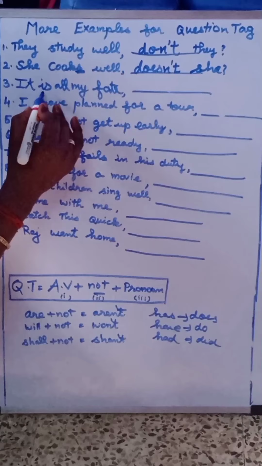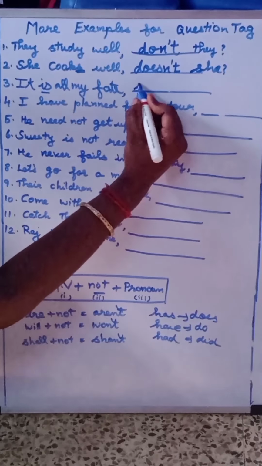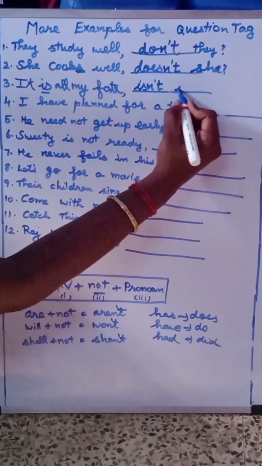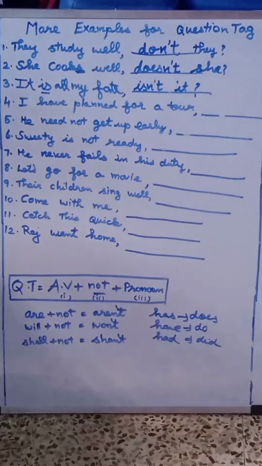Next, it is all right. Here, is is given, the auxiliary verb. So, we can write that is. No negative words are present. So, not should be written. Isn't it?